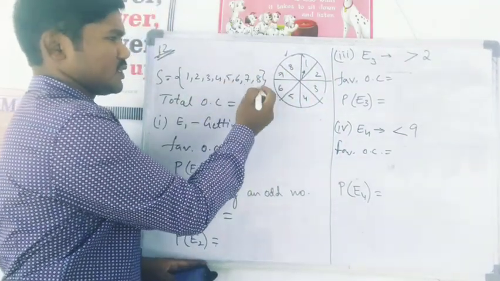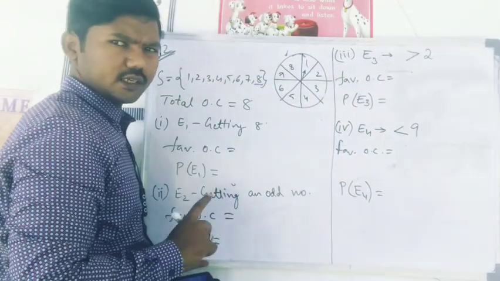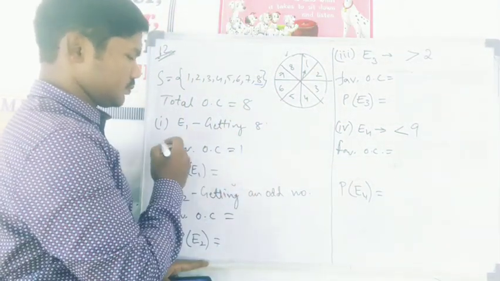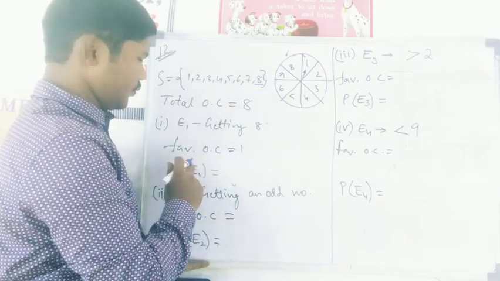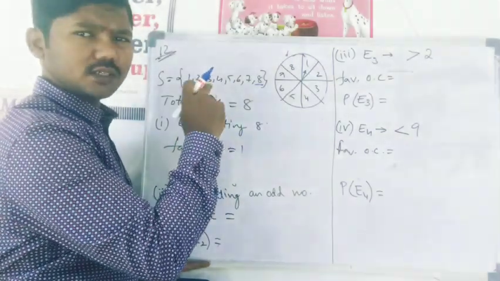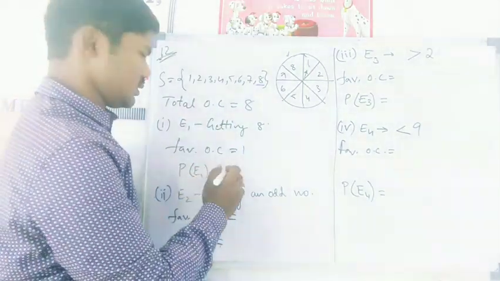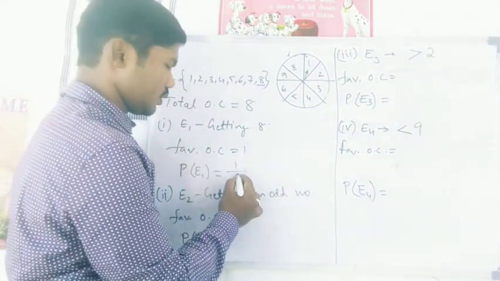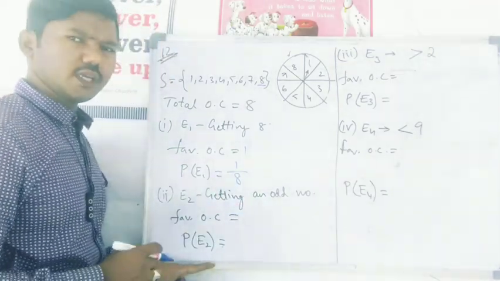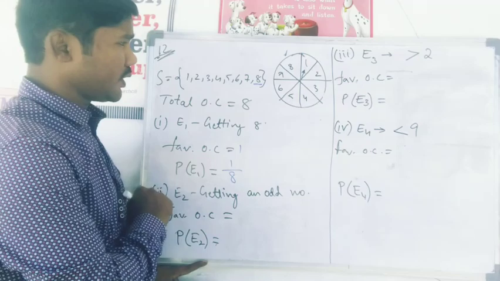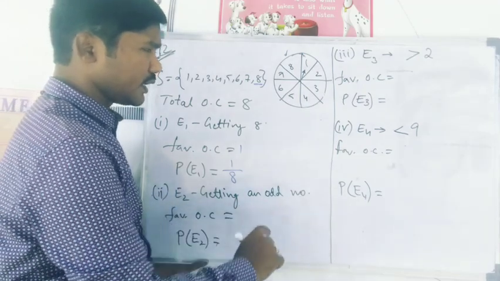In the sample space, we have only one 8. It means one outcome is in my favor. So favorable outcome is 1. So the probability that the spinning will stop at number 8 is favorable outcome 1 by total outcome 8, right? 1 by 8.